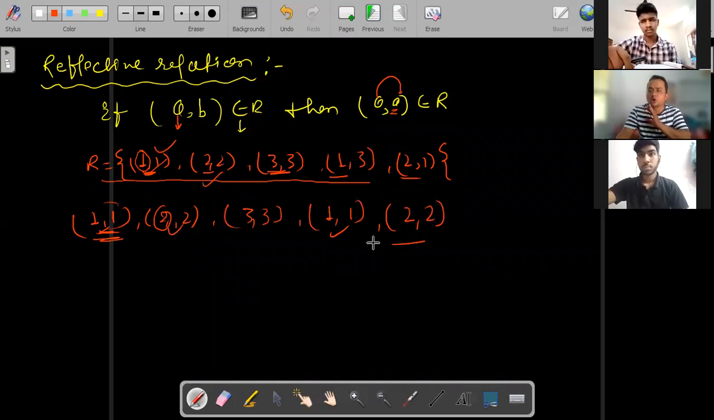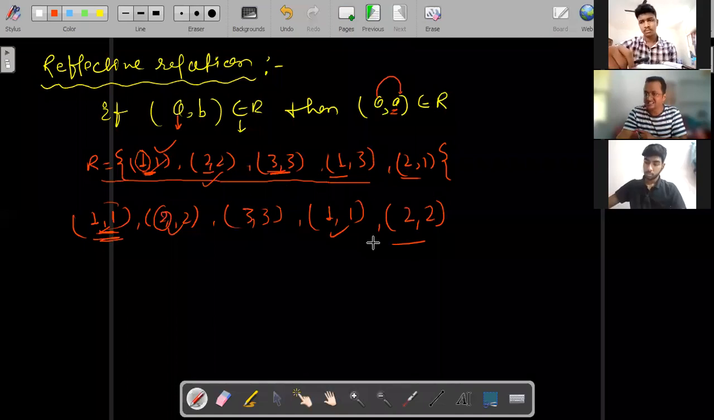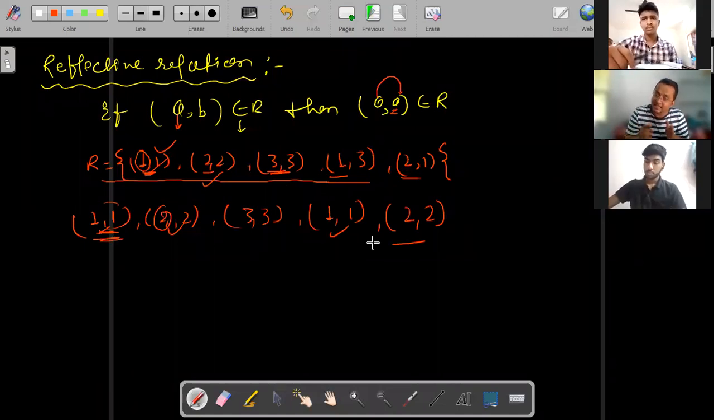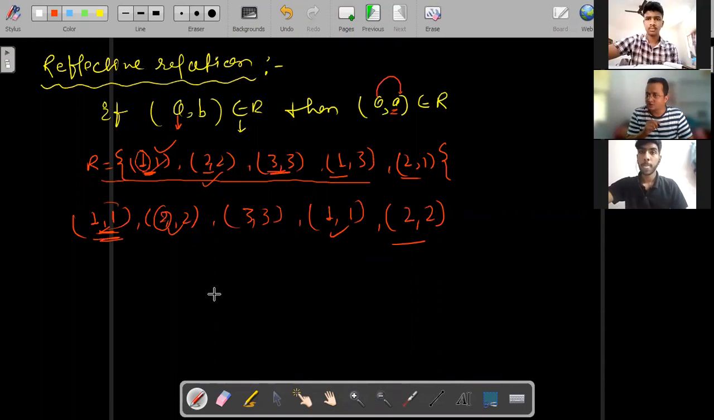All the elements are elements of the given relation, right? So we can say that this is a reflexive relation. Getting my point, everyone? Hope you all get it. Nothing else to do. Simply what has to be done?